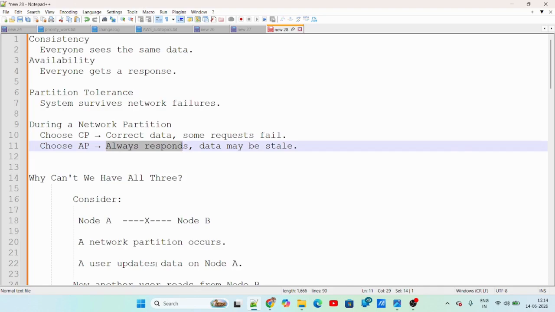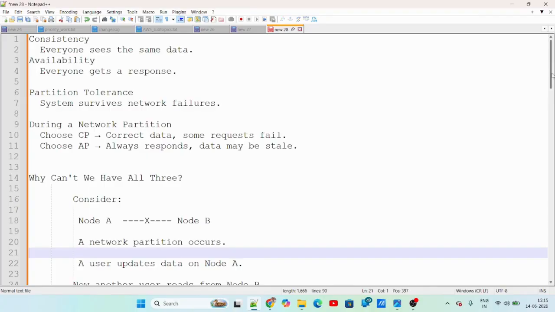A user updates node A, but since there was a partition, the update never went to node B. Now this update is missing in node B. Some other user sends a request and it goes to node B. It gives stale data.